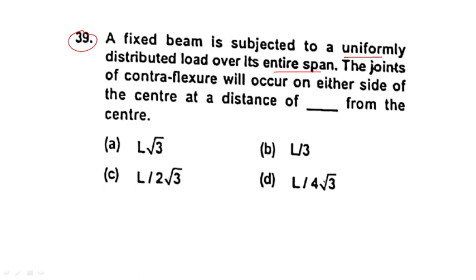Let me see what actually they are telling by drawing the diagram. This is a fixed beam. I can say this is a fixed beam because both the ends are fixed, and this is a beam and this is a UDL, uniformly distributed load, W. Now the diagram will appear like this, and what is the end moment?